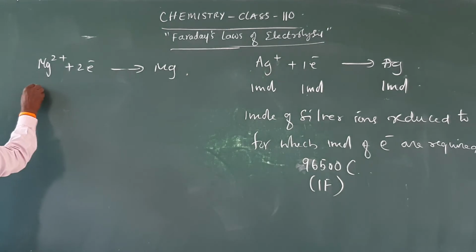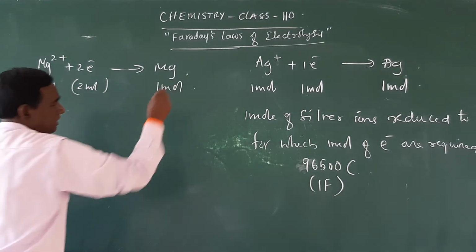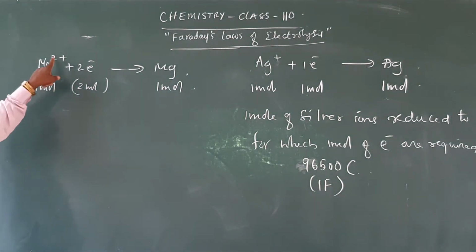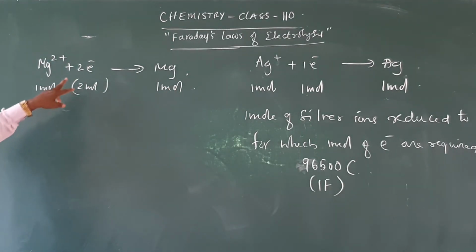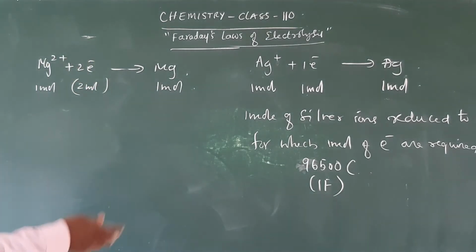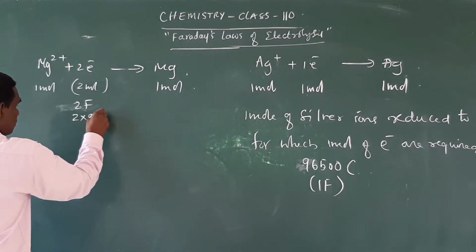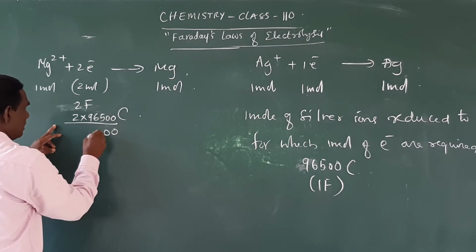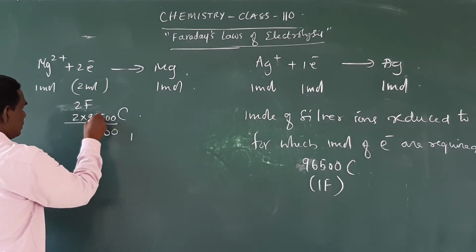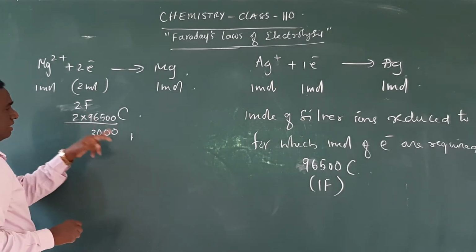That means 1 mole of magnesium ions is reduced to 1 mole of magnesium, for which it requires 2 moles of electrons. 2 moles of electrons means 2 into 96,500, that is 2 Faraday. 2 Faraday means 2 into 96,500 coulombs, which is 193,000 coulombs.